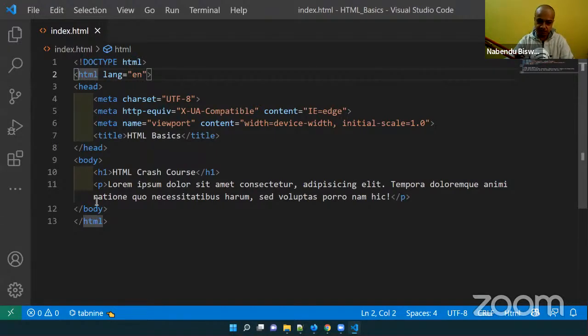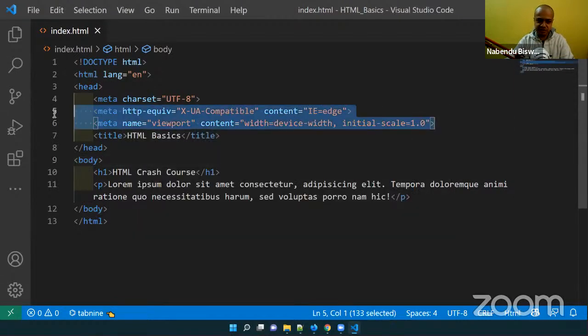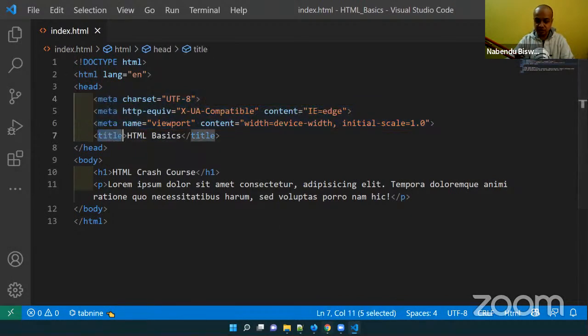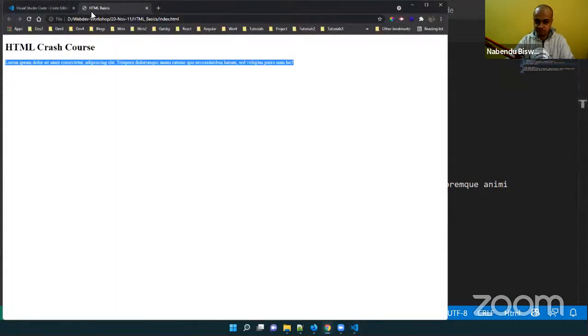Then the HTML tag has two main children. They are known as children, whatever is inside it. One is the head part and one is the body part. The head part, as you might have guessed, contains some meta descriptions. These meta descriptions are not very important for us right now; they are used by Google crawlers to know more about our site, and they are not required by us. You can also remove them. Then the title is very important, because this title is something which shows up here, this HTML basic.